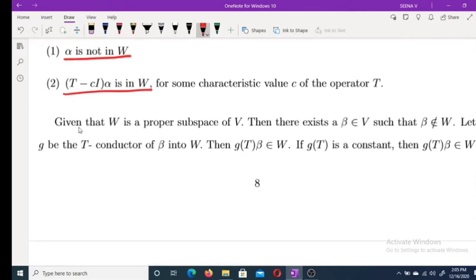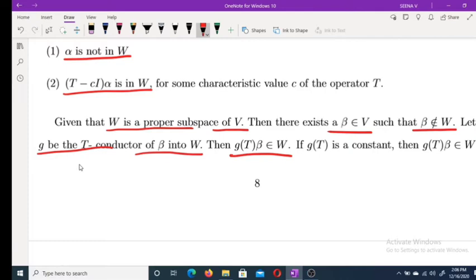Now moving to the proof. Given that W is a proper subspace of V, what is the meaning of that? There exists a vector beta in V such that beta does not belong to W. Now let g be the T-conductor of beta into W. What does the T-conductor of beta into W mean? It means g(T) beta belongs to W.